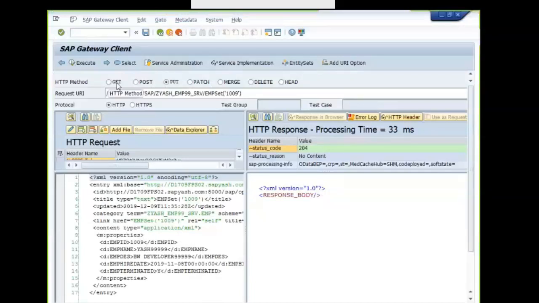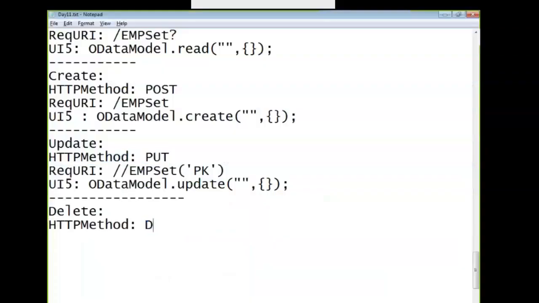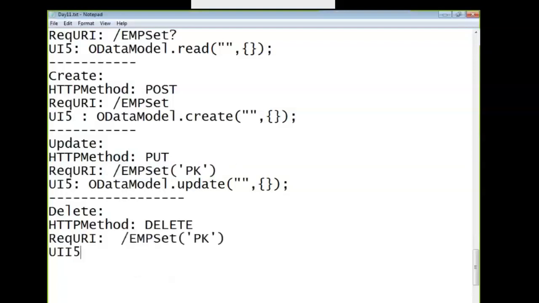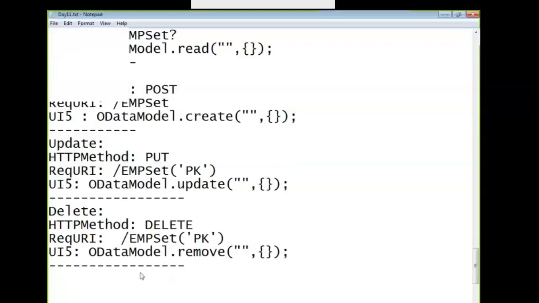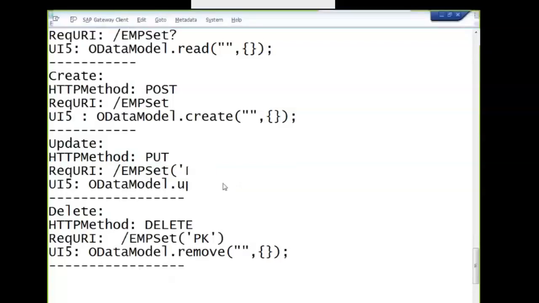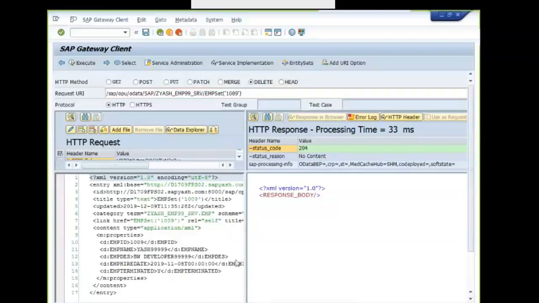So delete the record which you want by making use of the delete operation. HTTP method is DELETE and request URI. Don't remove the suffix, as you did for the update. The UI5 code will be OData model dot remove. A response is not guaranteed in the delete operation, the remove operation, because the record will be deleted forever.